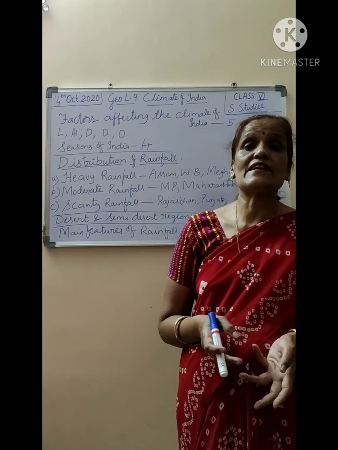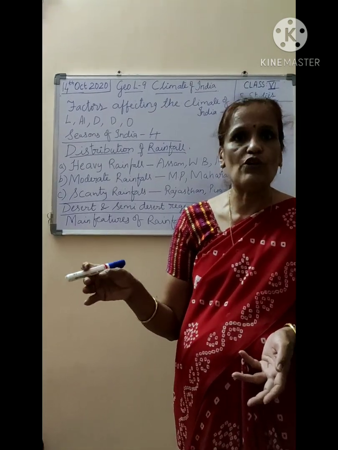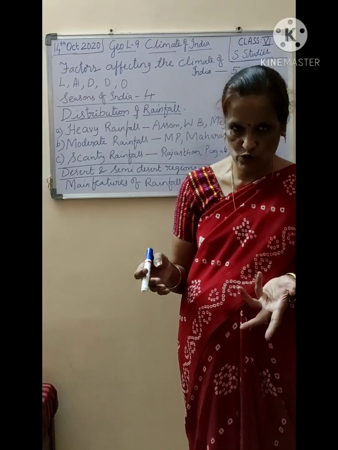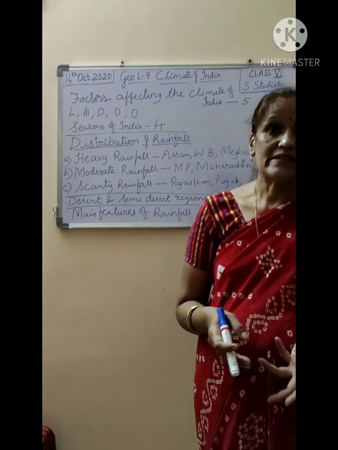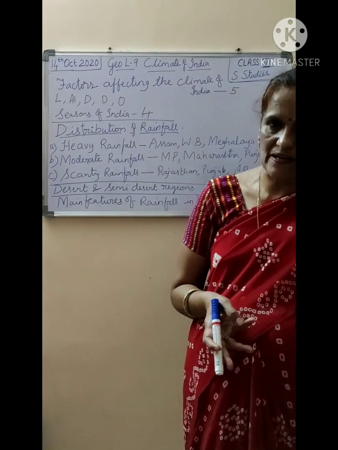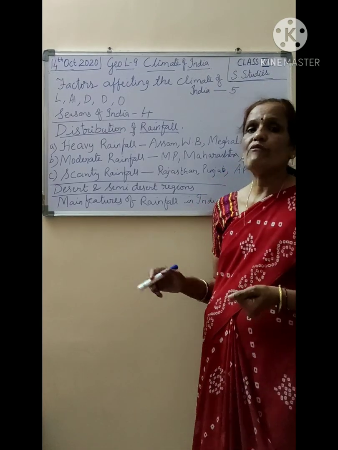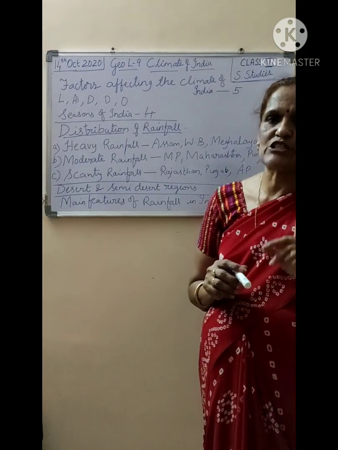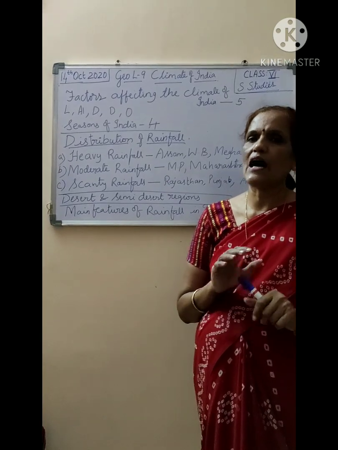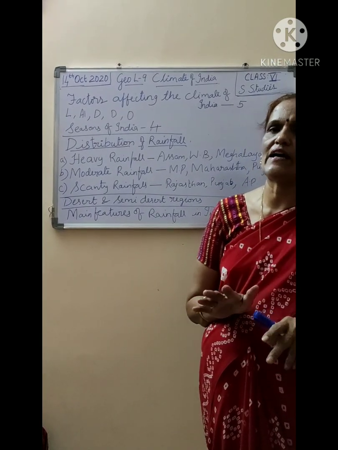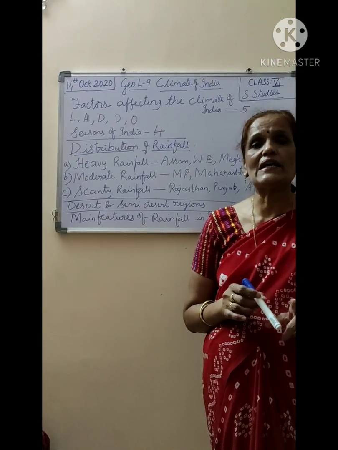Next year not necessary कि वही place में scanty rainfall ही हो. It may be moderate, it may be heavy rainfall also. Floods may take place. Sometimes drought में सूखा भी हो सकता है. So rainfall is unevenly distributed. Unevenly means जहाँ पर equally distribution नहीं होता है. It depends upon year to year and place to place.